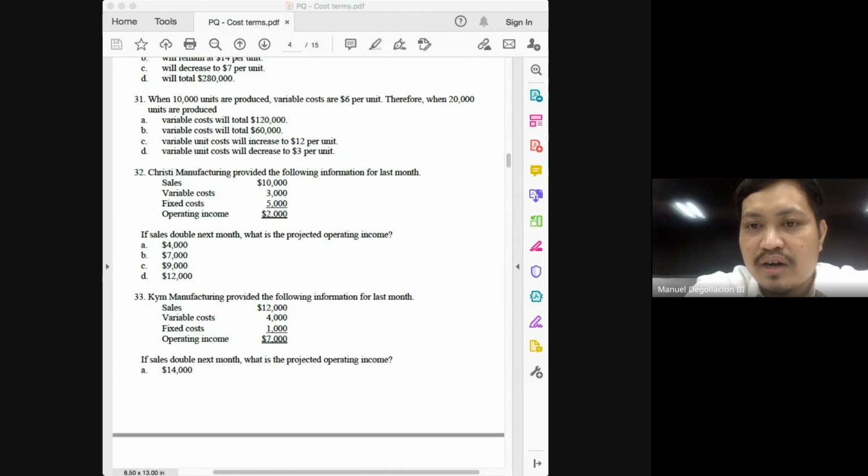Sales will be 20, variable cost will be 6. So 6, 5, 11, 9. What's the question? Projected operating income. The answer here would simply be 9,000. Hopefully everyone gets it, class. You double the sales, you double the variable cost, but do not double the fixed cost.